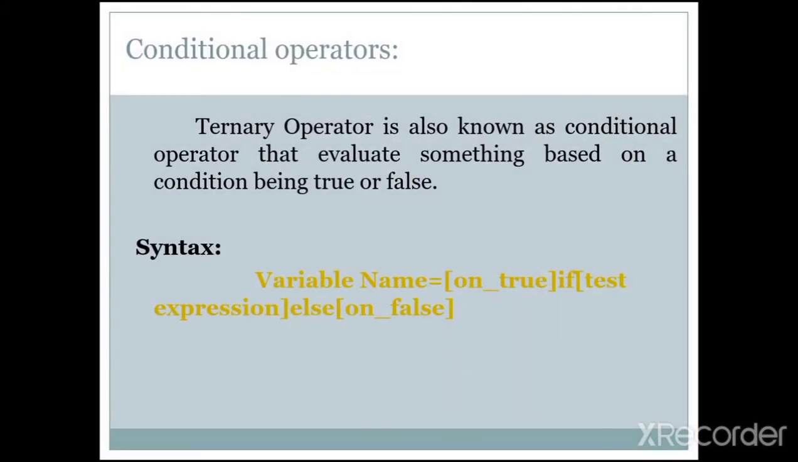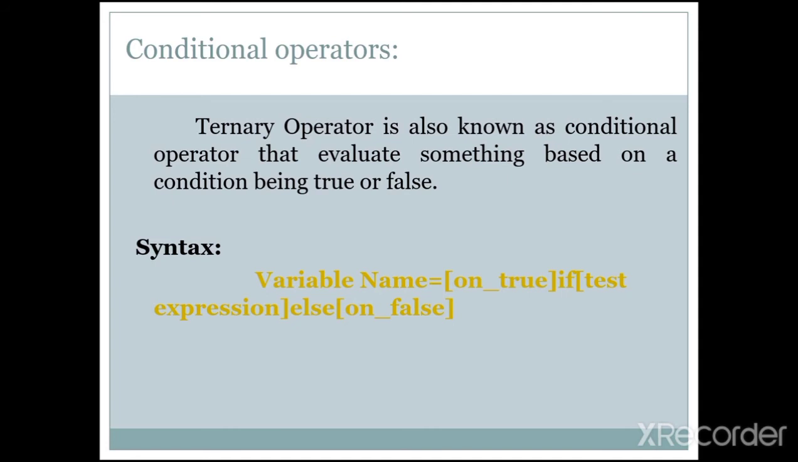The next one is conditional operators. Another name of the conditional operator is ternary operator. Okay, ternary operator is also known as conditional operator that evaluates something based on a condition being true or false. Okay, conditional operator means it can be used inside the program depending on whether the condition is either true or false.